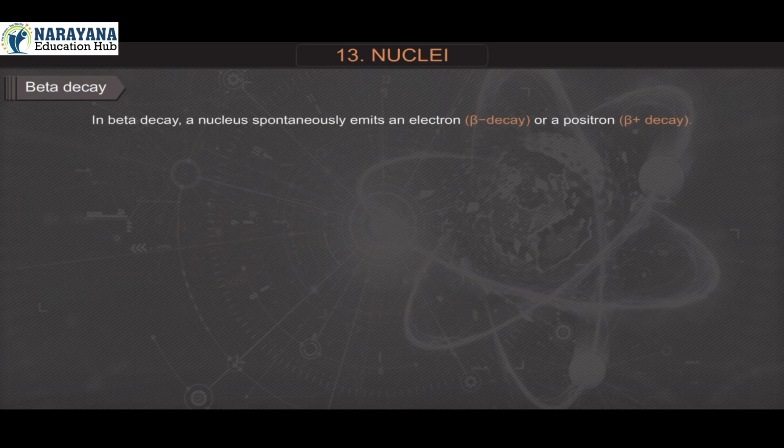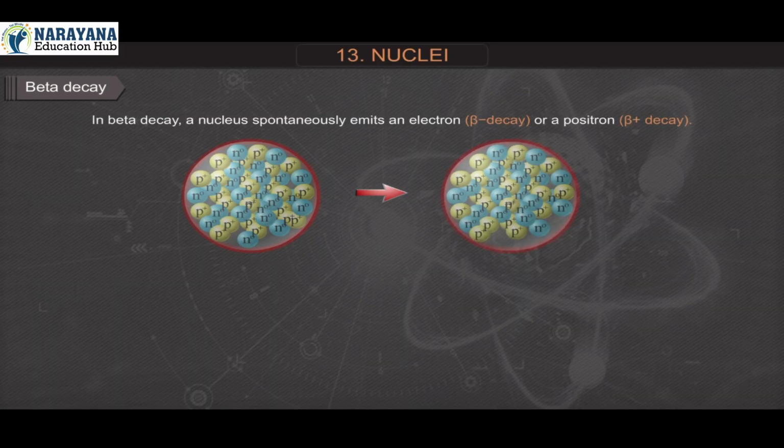Beta decay. In beta decay, a nucleus spontaneously emits an electron, that is beta minus decay, or a positron, that is beta plus decay. Beta minus decay: phosphorus-15-32 gives sulfur-16-32 plus electron plus antineutrino, equation 22.